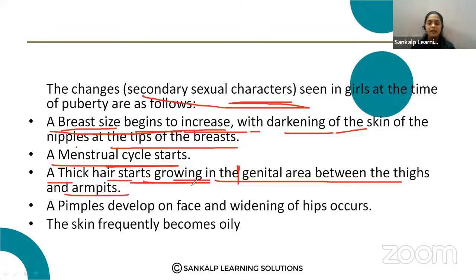This change we can observe in boys also, not only girls. A pimple develops on the face, widening of the hips occurs, and the skin frequently becomes oily. These are all changes we can observe in girls during puberty.